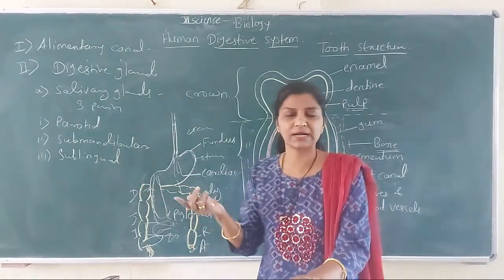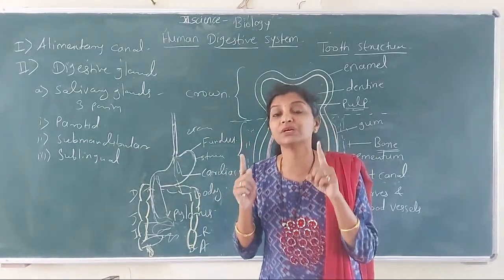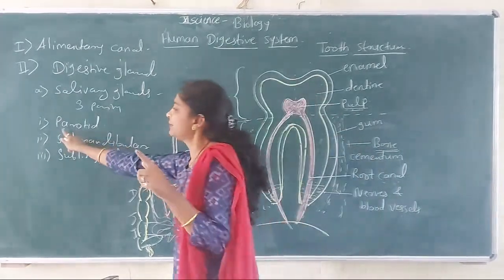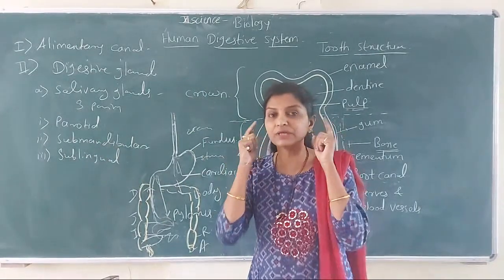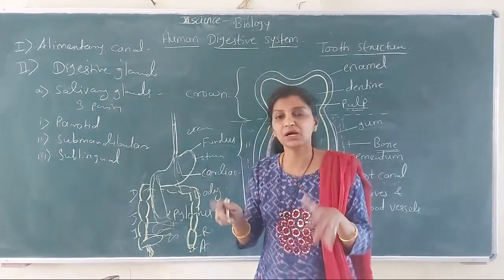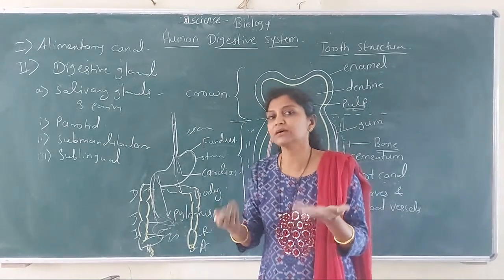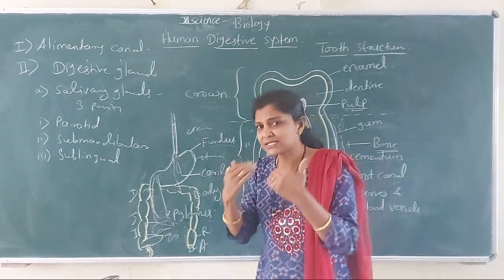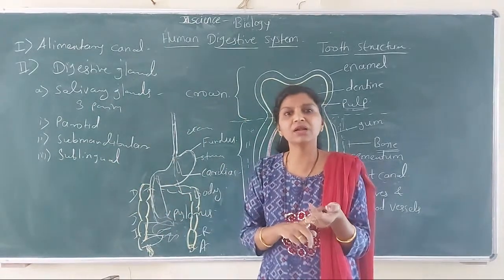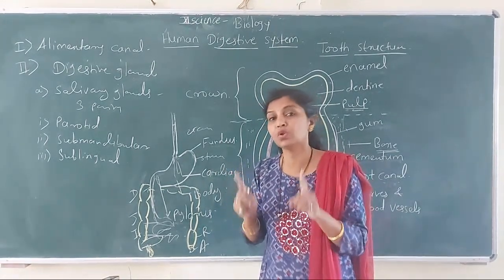So where these glands are situated? Parotid salivary glands are present in front of the ear. कानांच्या समोर ज्या salivary glands आहेत त्यांना आपण काय म्हणतो? Parotid glands. So these are present in front of the ear. Then second, submandibular glands are present below the mandible, that is lower jaw. Mandible म्हणजे काय? खालचा जबडा, lower jaw. तर ह्याच्या खालच्या बाजूला जे असतात त्याला काय म्हणतो? Submandibular. So submandibular salivary glands are present below the mandibles, that is below lower jaw.